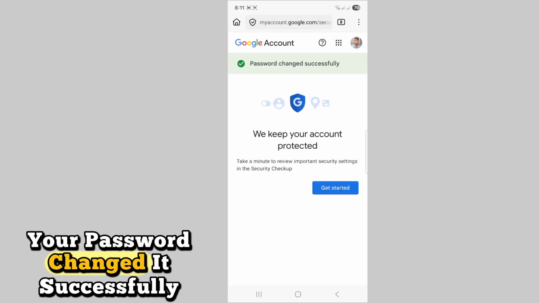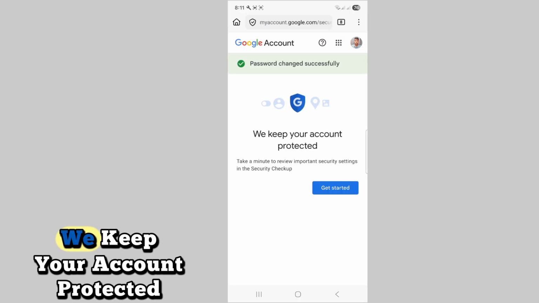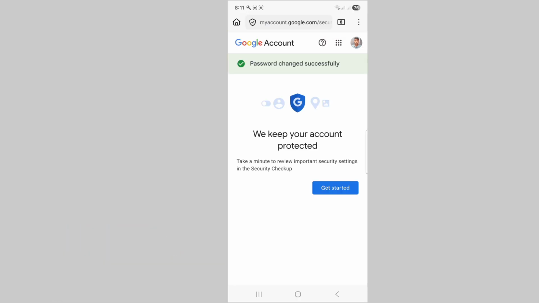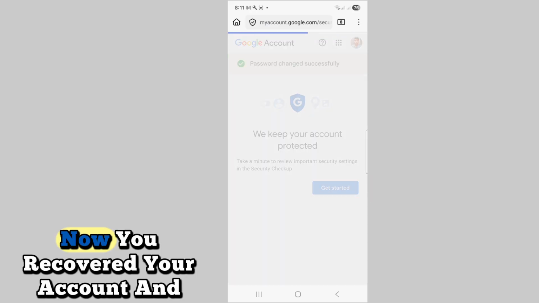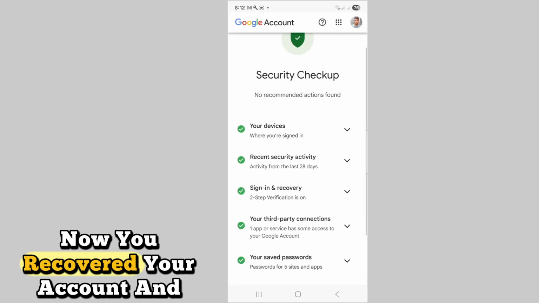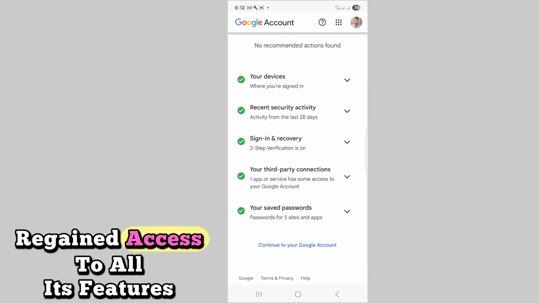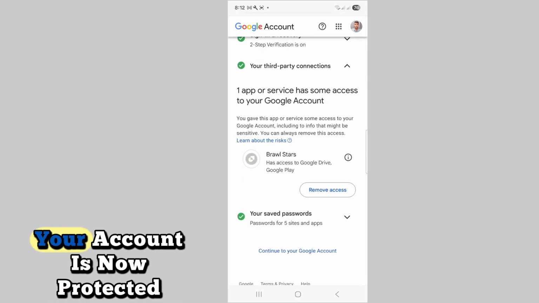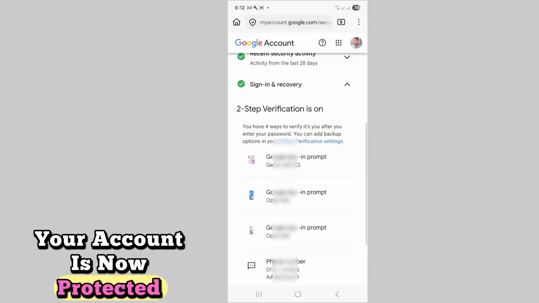Your password changed successfully. We keep your account protected. Get started. Now you recovered your account and regained access to all its features. Your account is now protected.